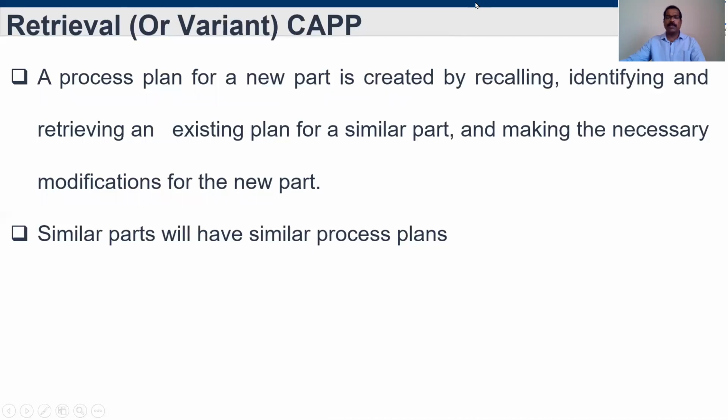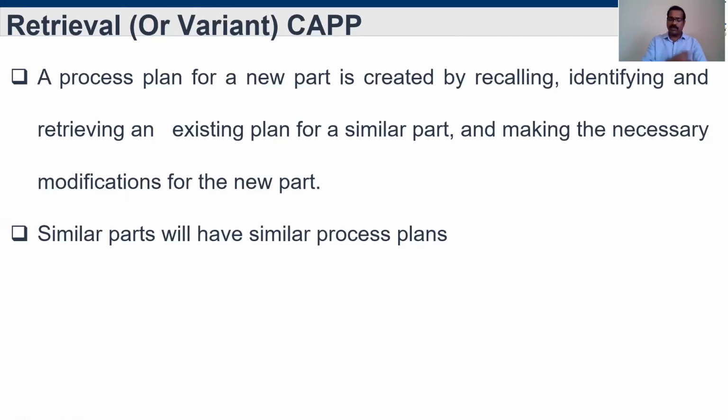Right? Then first, under computer process planning, as I said, we have two types: one is the retrieval type, another one is the generative type. The first one is retrieval type computer process planning. So what does it mean? A process plan for a new part is created by recalling, identifying, and retrieving an existing plan for a similar part and making the necessary modification for the new part. This is similar to our workbench approach in manual process planning, right? But here all the already prepared process plans will be stored in the computer.